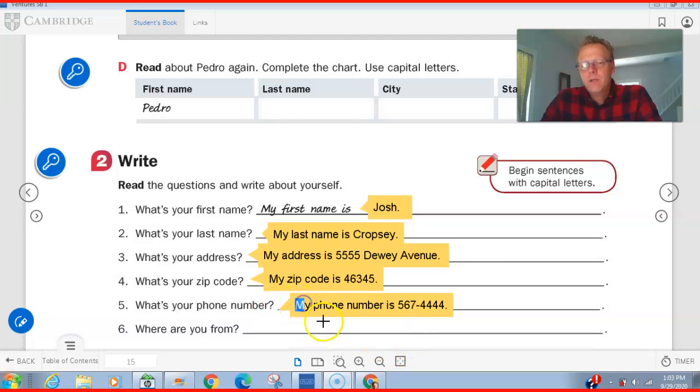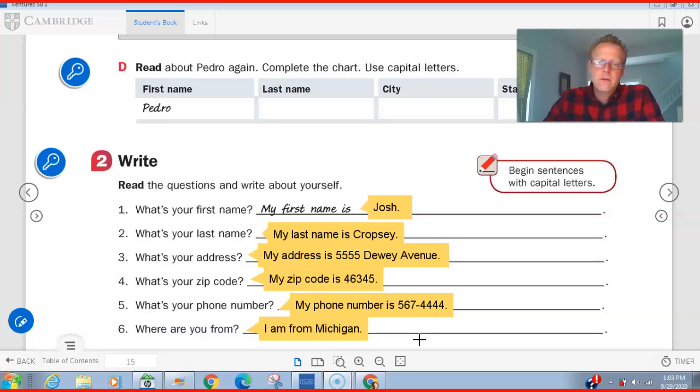Again, capital here, everything else lowercase. And our last sentence, where are you from? I am from Michigan. Again, note, big letter, because it's the first letter of the sentence. And Michigan is a state, so it would have to be a big letter. Awesome. Hey, great review, students.